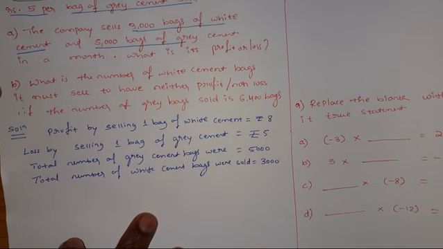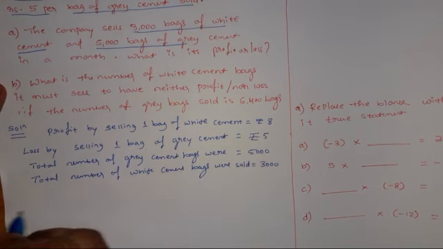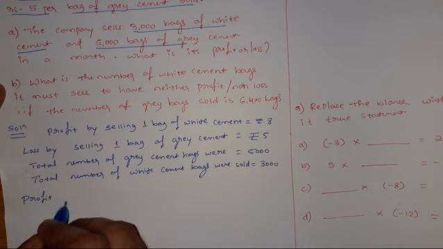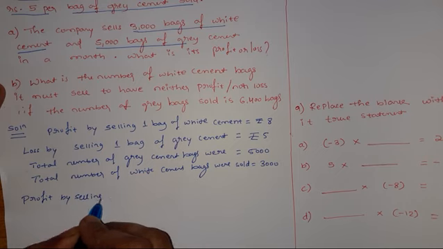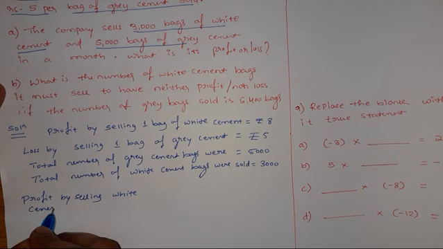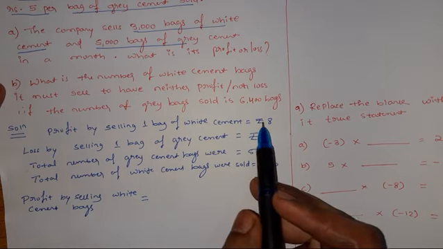Now we all know that there is a profit. First we'll move to profit by selling white cement bags. Total profit by selling white cement bags is how much? For each bag we are getting 8 rupees profit.